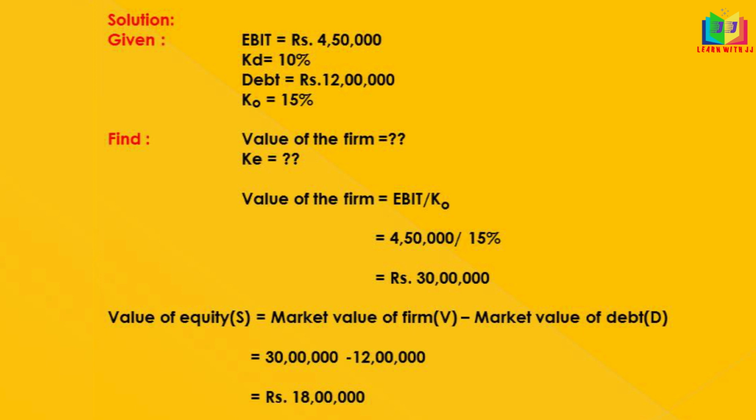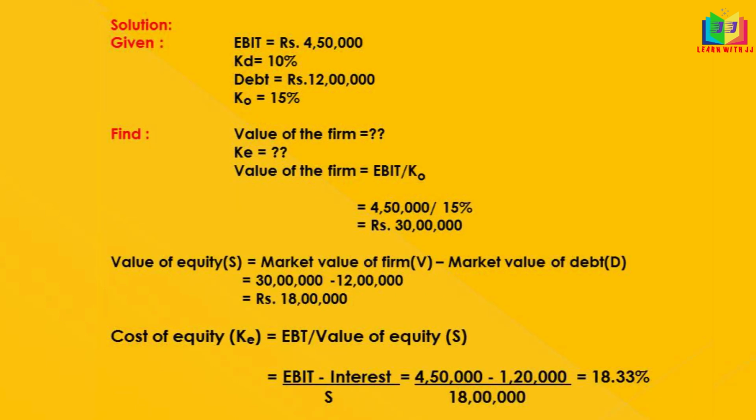Using this S, we can easily find out Ke, that is the cost of equity. Cost of equity is nothing but EBT divided by S. EBT is nothing but EBIT minus interest. EBIT is 4,50,000 and interest is 12 lakh into 10%, that is the interest. So we'll get 1,20,000, that should be divided by 18 lakh, that is the value of equity here. So we'll get 18.33%. That is the cost of equity.